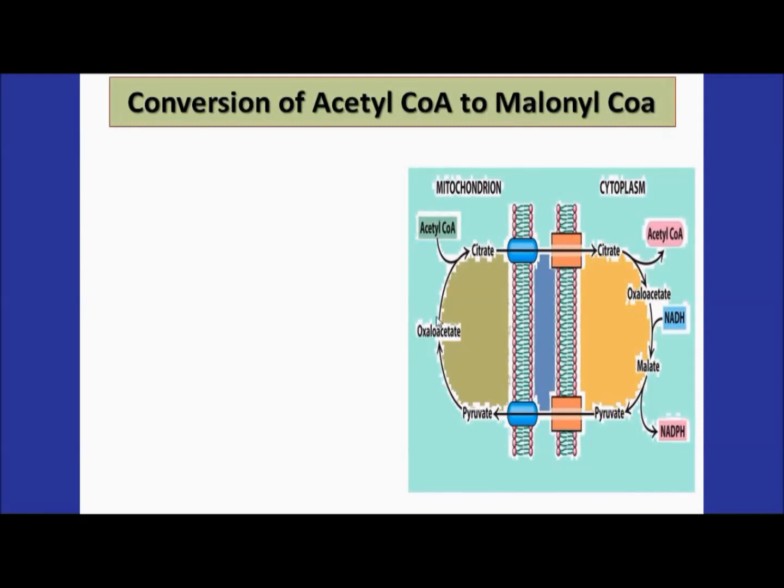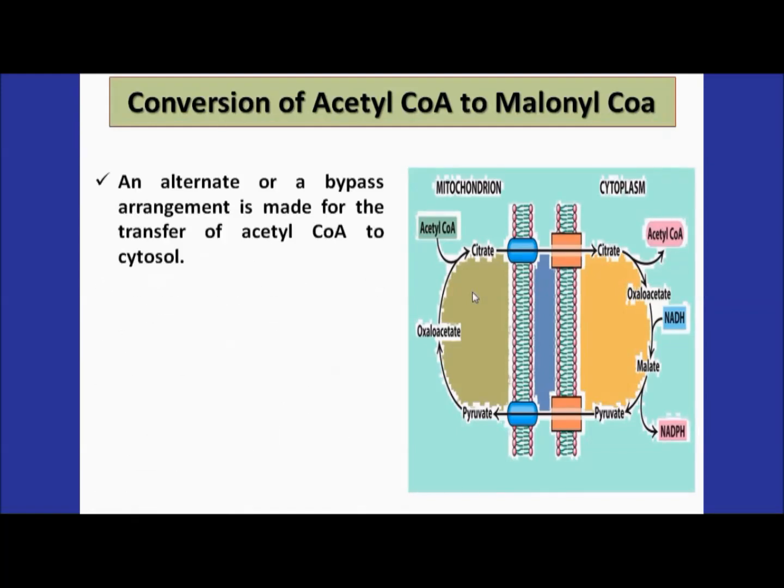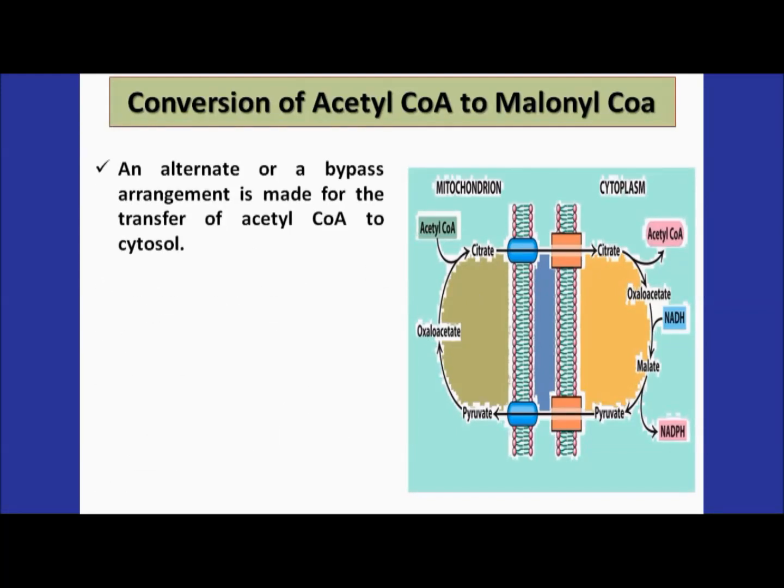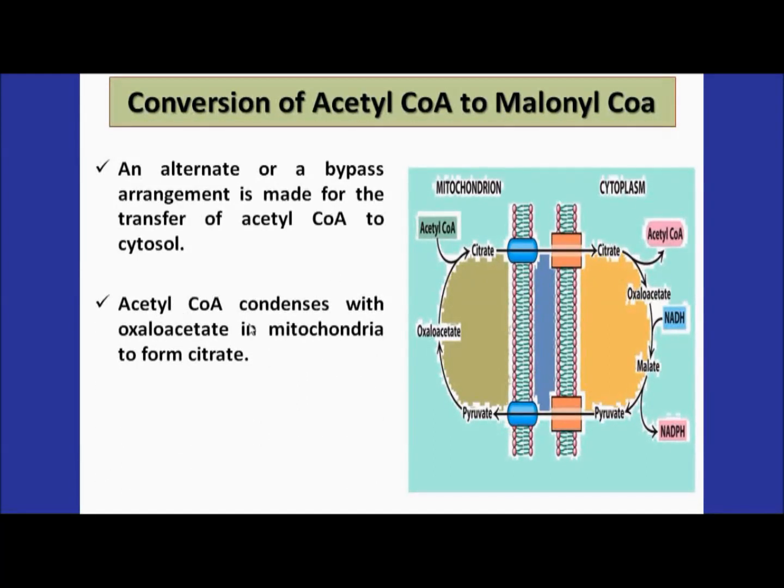How it takes place, you can see here: this part is the mitochondrial part, this is the mitochondrial membrane, whereas this is the cytoplasm. What are the reactions taking place? First of all, it's an alternate arrangement made by a cell, a bypass arrangement to transfer the acetyl coenzyme A to the cytoplasm. What actually happens is this acetyl coenzyme A condenses with the oxaloacetate within the mitochondria to form a third molecule, the citrate molecule.